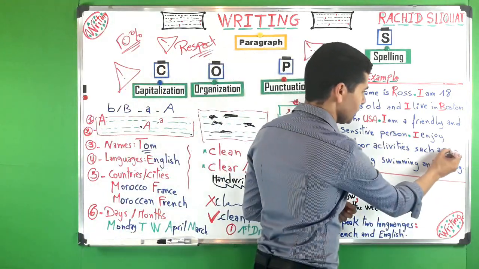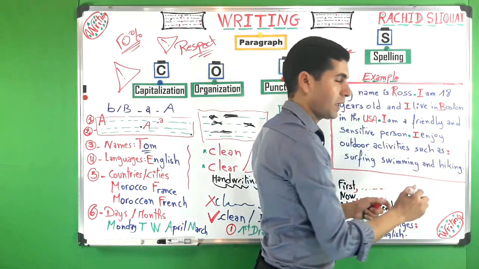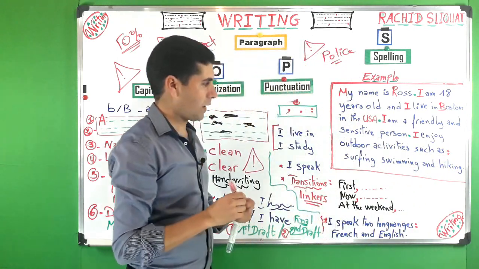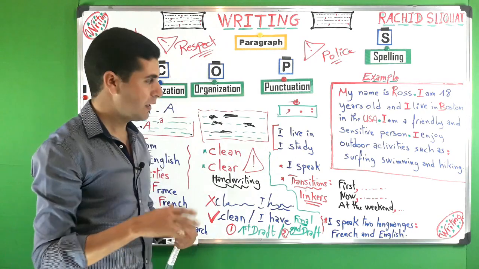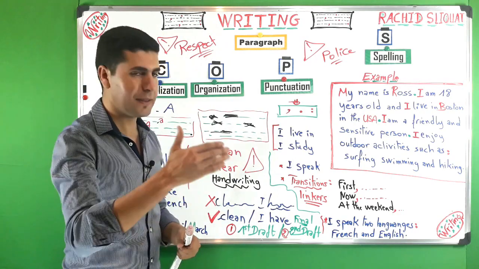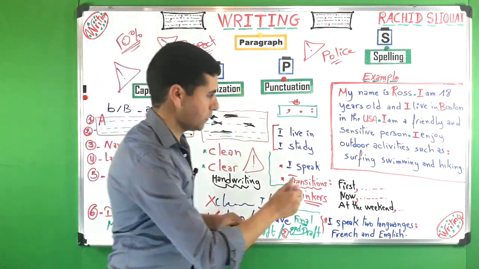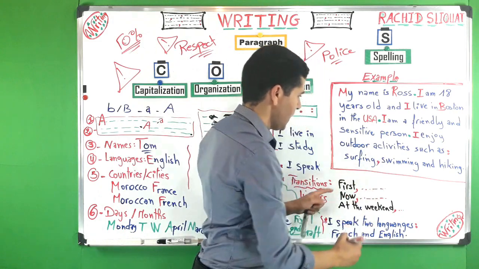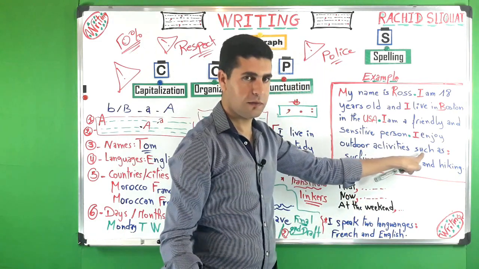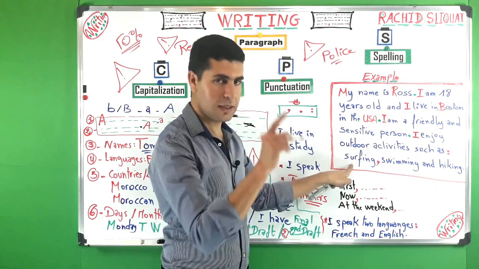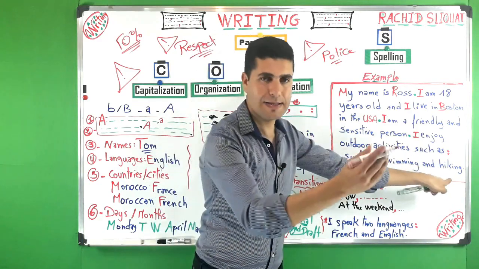So here we can use a colon. So both colon or comma, both of them are correct. I enjoy outdoor activities, surfing, swimming, and hiking. So here we have three things. We can use commas here, okay? I enjoy outdoor activities such as colon, surfing, comma, swimming, and hiking.